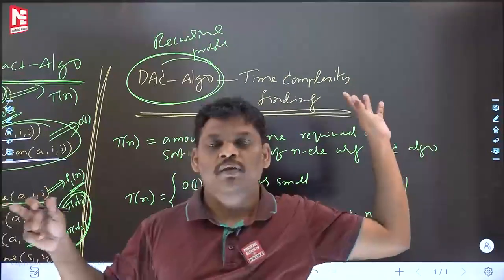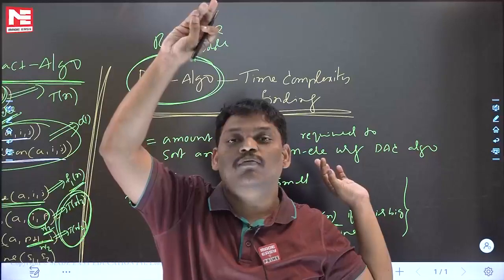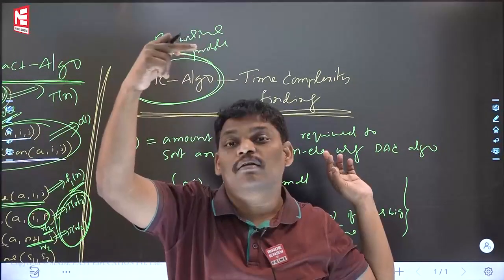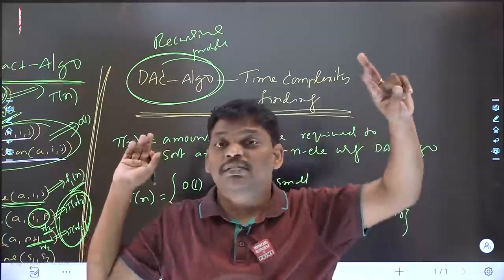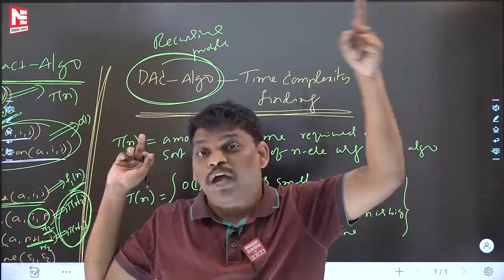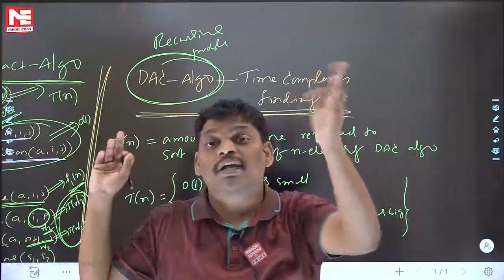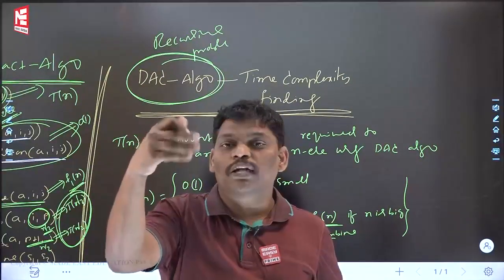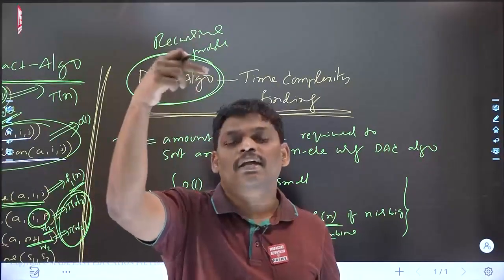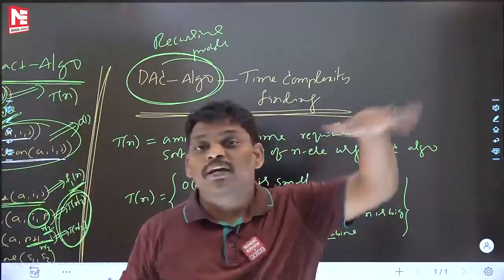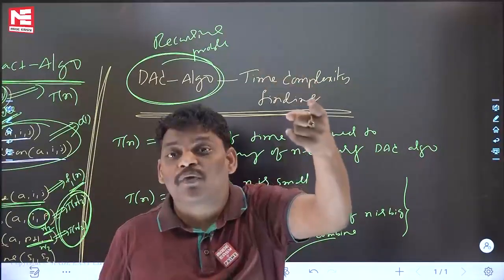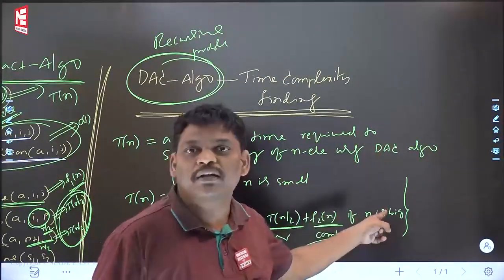Recurrence relation: factorial of n to find out. Write the recurrence relation and recursive program. That recurrence relation is for finding the factorial of n value, not time complexity. One more: to find the nth Fibonacci number, write the recursive program and recurrence relation. Previous recurrence relations, whatever you wrote previously, are for value, but this is for time.